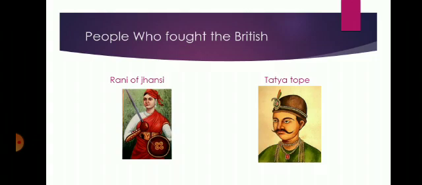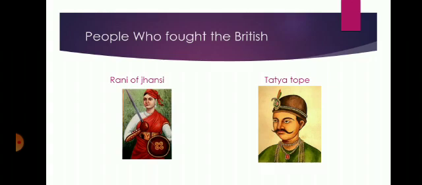Another person, Tatya Tope, was another Maratha who fought the British. The British captured him. At his trial, he said he was guilty because he obeyed the Maratha leader and not the British. He said that he would follow the Maratha king, not the British.